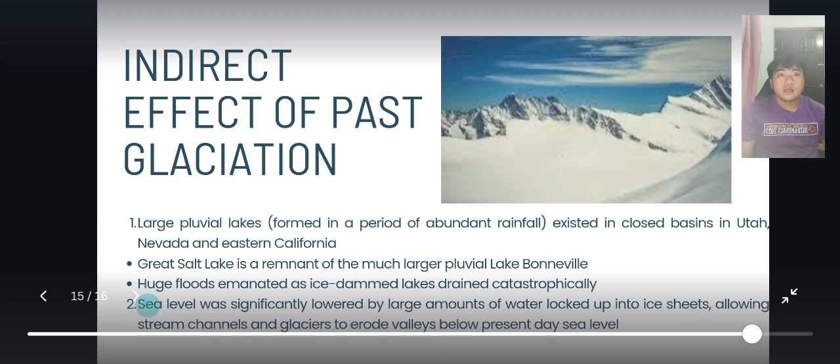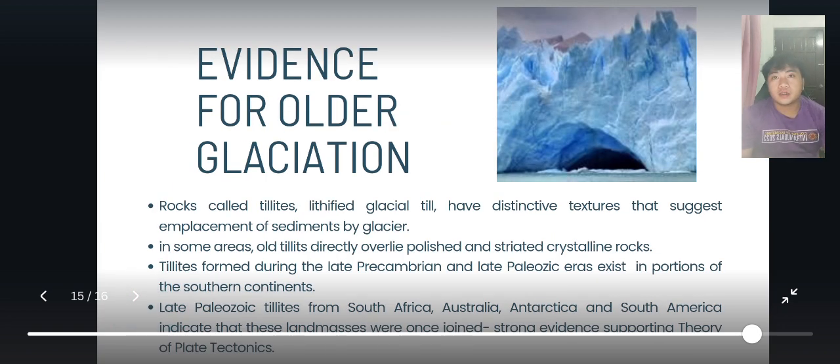The evidence for glaciation in older times is the rocks called tillites, which have a distinctive texture that suggests the emplacement of the sediments by a glacier. And the next one is that in some areas the glacial deposits directly overlay polished and striated crystalline rocks.